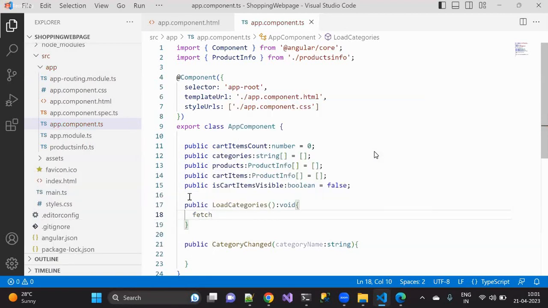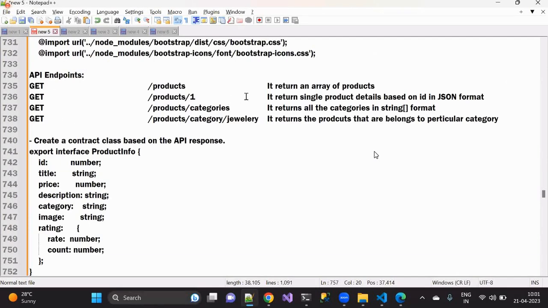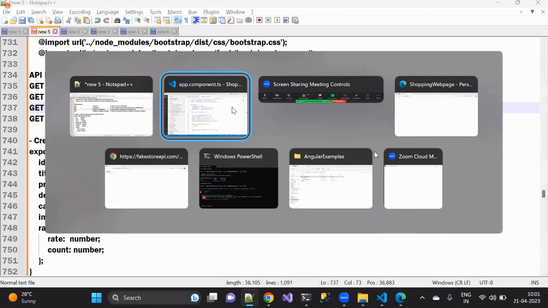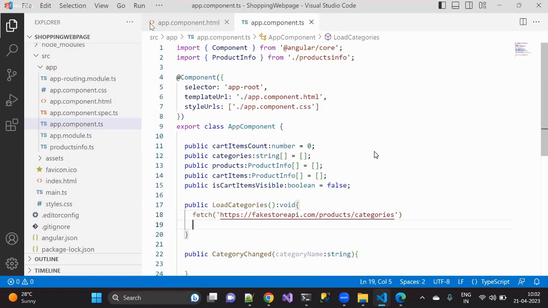We have a fetch method available, and in the fetch method, what can I do? I wanted to get all the categories. For that, I have already created the URL here. This is the URL generally. If you are not getting that, you can see this is how the URL is going to be. So I can take that particular URL and give it over here. Understood? Tell me. Fetch, I am giving the URL.